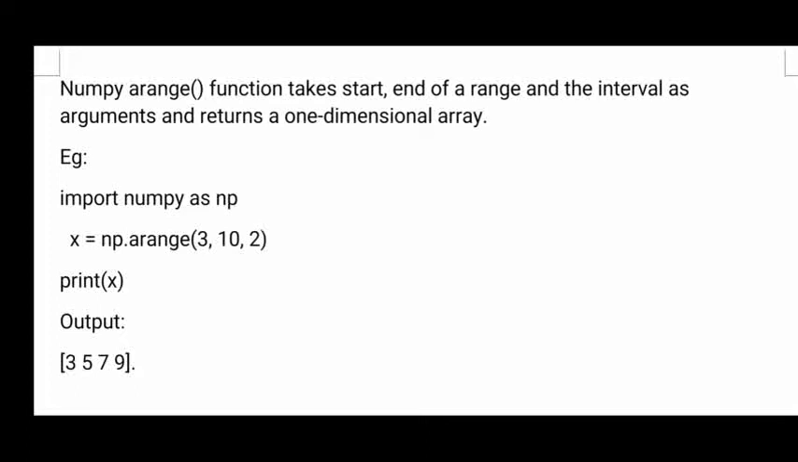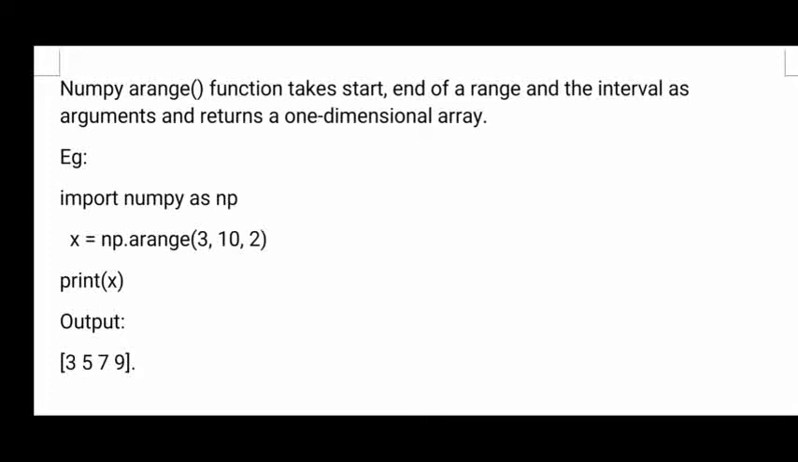If I give 3 instead of 2, then 3, 6, 9. With 3 elements only a new array is created. Between a starting and ending, what elements do you want to take? Whether you want to take all the elements or you want to take elements based on a condition, that you can give by using the third parameter.